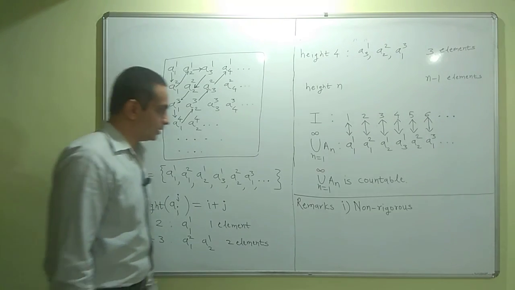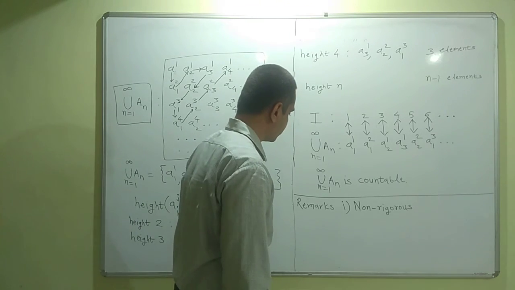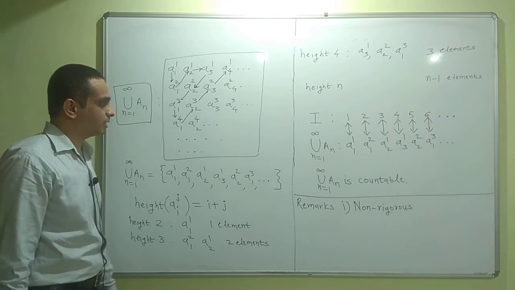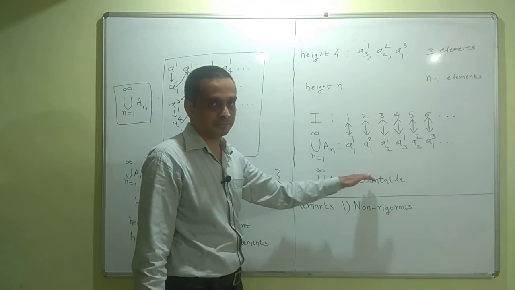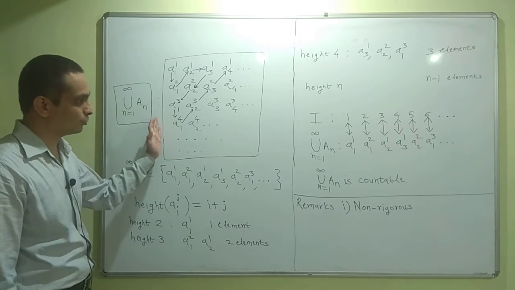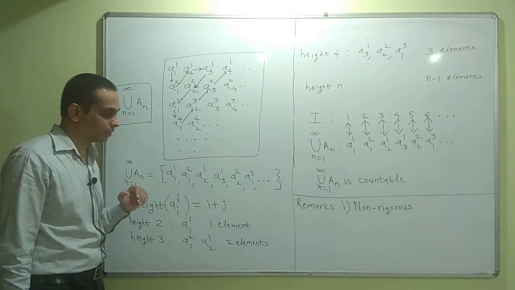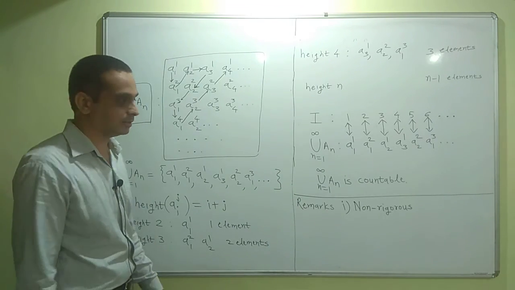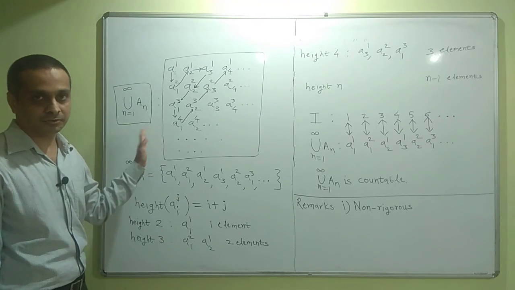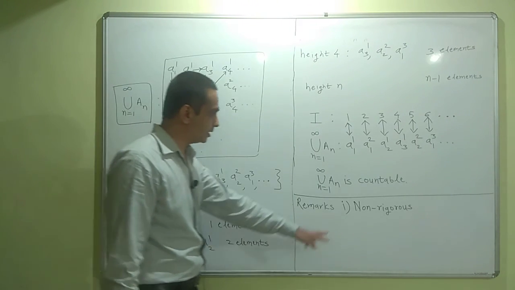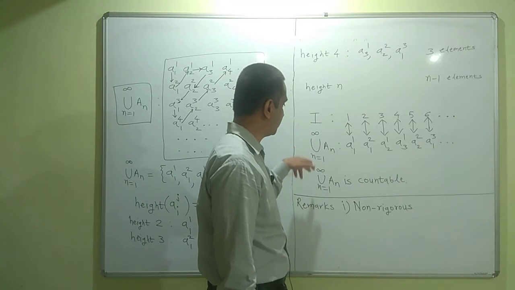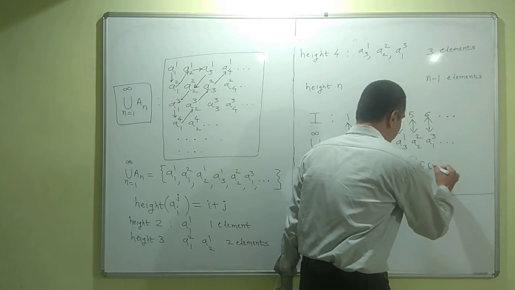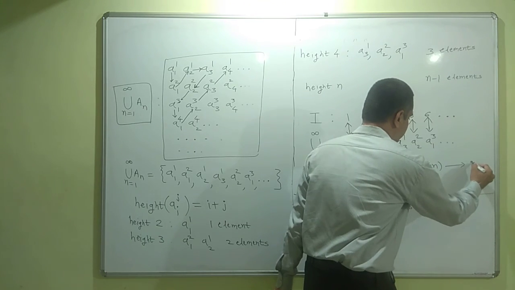Why is it non-rigorous? Because we are not giving any explicit formula. We cannot say that this picture is a proof. In mathematics, we have to give proof rigorously. But in a first level course of real analysis, this proof is okay. It is non-rigorous because we are not giving any rigorous formula of counting. For example, I am not giving what Fn will be, or what it will get mapped to.